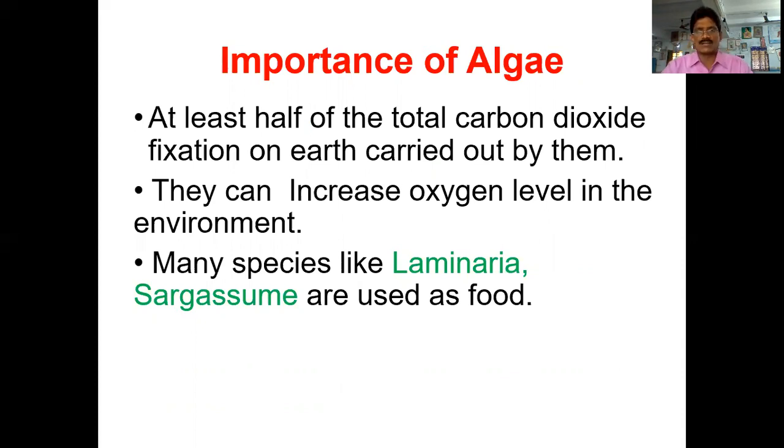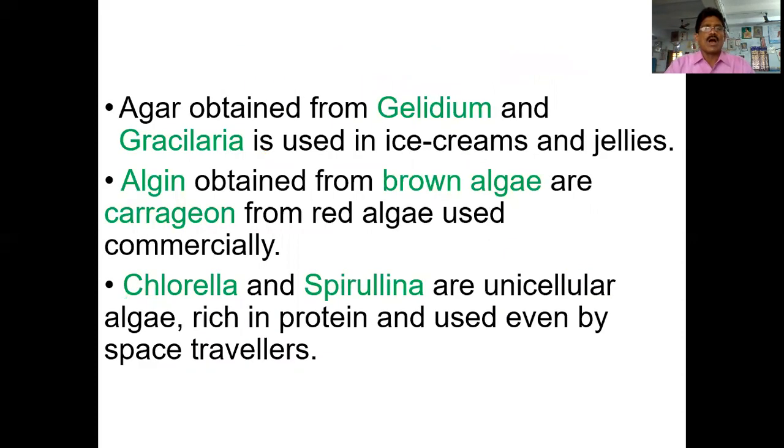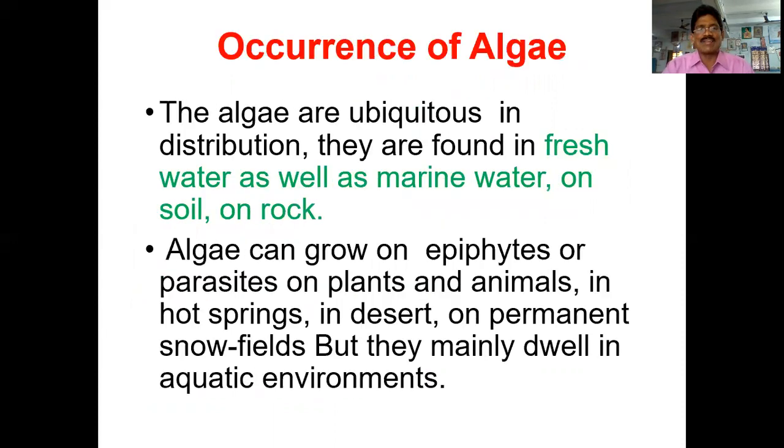Many species like Laminaria and Sargassum are used for food purposes. Agar is obtained from some algae like Gelidium and Gracilaria, and is also used in ice creams and jellies. Algin is obtained from brown algae, or carrageenan from red algae, used for commercial purposes. Some algae like Chlorella and Spirulina are unicellular algae, rich in protein, and used even by space travelers.